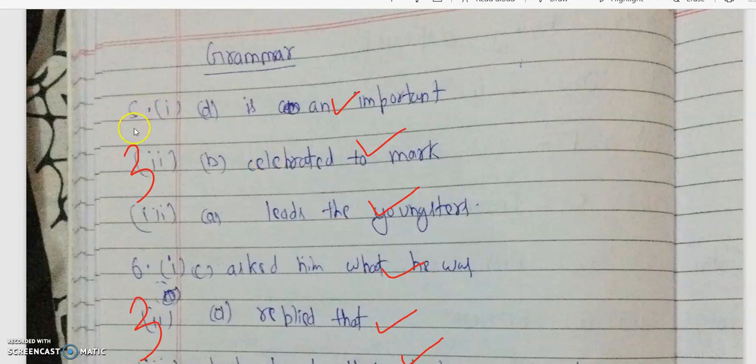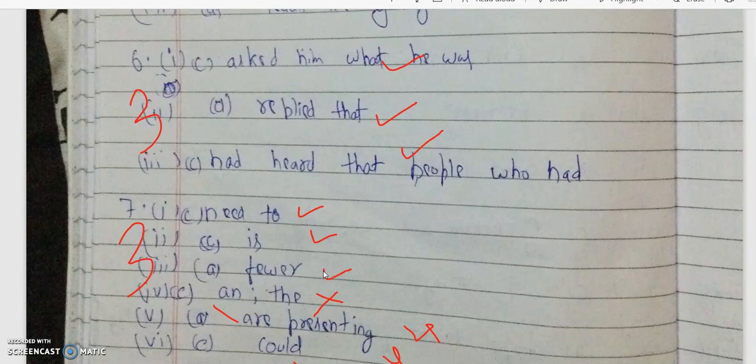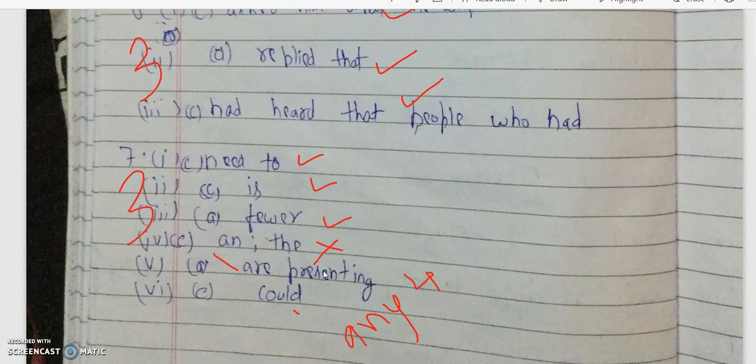Grammar, you can see the question number. This is supposed to be 5. Question numbers are in place, literals are in place, and the answers are given. Over here in question number 7, any 4 were to be attempted. So the first 4 have been checked and the remaining have been scored out. That means, as per the CBSE regulations, they are not marked.